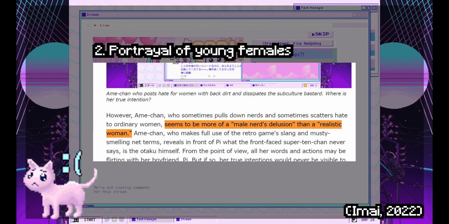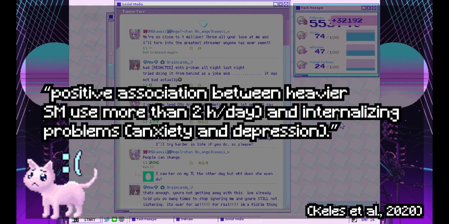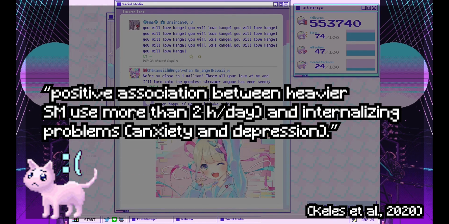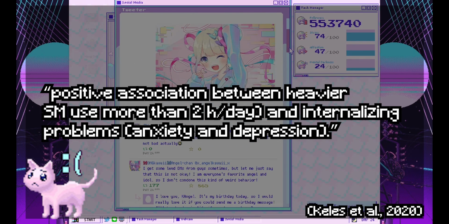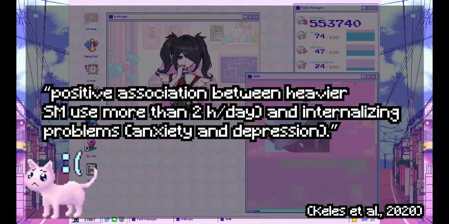Another piece of criticism that I agree less with is IGN Japan's critique on the portrayal of Ame as an unrealistic character, as she seems, quote-unquote, to be more of a male nerd's delusion than a realistic woman. This criticism fails to pick up on the nuances and pressures on young females that the game depicts. Ame's self-esteem problems are not particularly rare, as researchers like Killis et al. have found. Killis et al. have shown that there is a positive association between heavier social media use of more than 2 hours a day and internalizing problems such as anxiety and depression. As such, Ame is not such an unrealistic character, as her experience actually overlaps with a major mental health issue among her real-life demographic of young females.